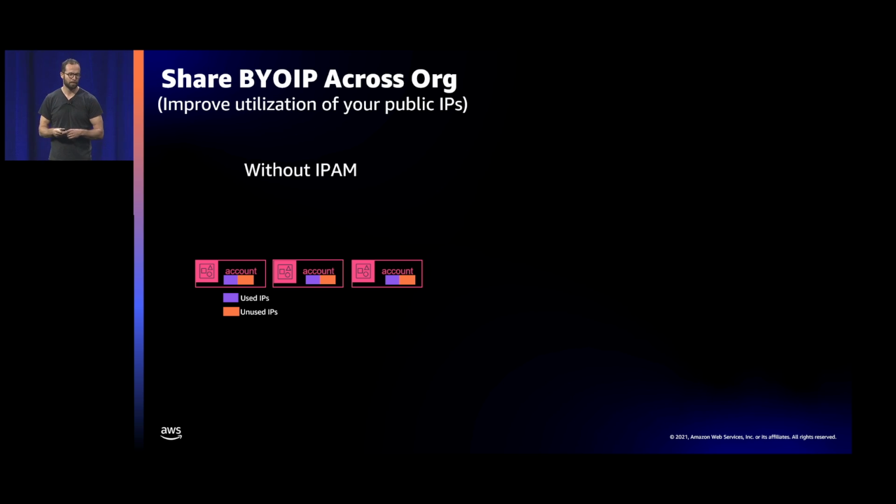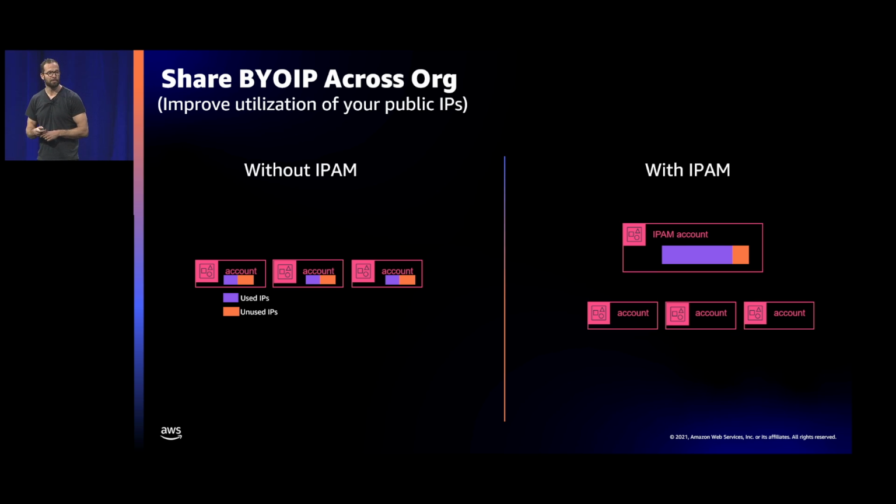So prior to IPAM, when you were bringing IP space into AWS, you could bring a block into each respective AWS account. And the smallest block on the IPv4 side would be a /24, which is 256 IP addresses, 255, sorry. And then each account would get that /24, 255 addresses, even if you only needed to use 10 addresses per account. So there would be a lot of IP address space wasted if you went with that approach. With IPAM, you can bring that address space once into the IPAM account and then subdivide it across your additional accounts. So you can improve the efficiency of how you're using your address space.